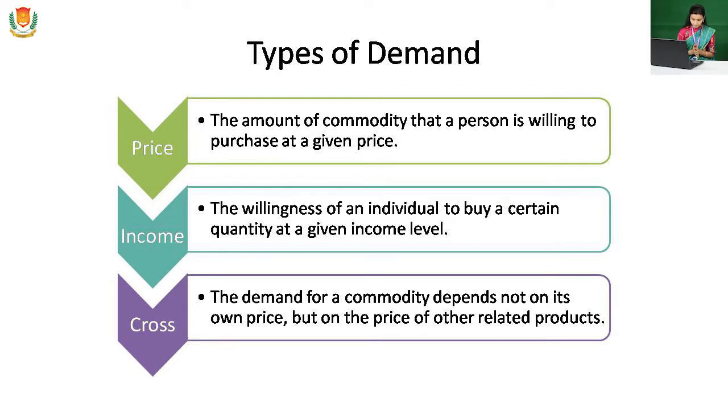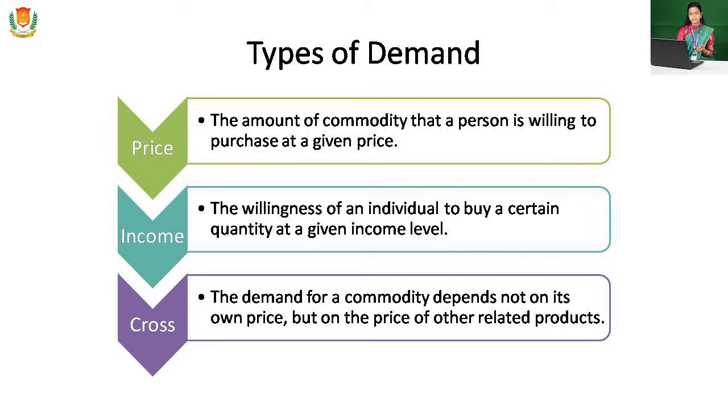Second one is substitute goods. If the price of coffee increases, what is the effect on the sales of tea? How much quantity of tea is demanded in the market? This is an example of substitute goods. Okay, so these are the three types of demand.